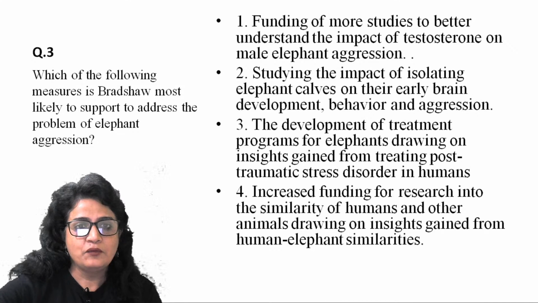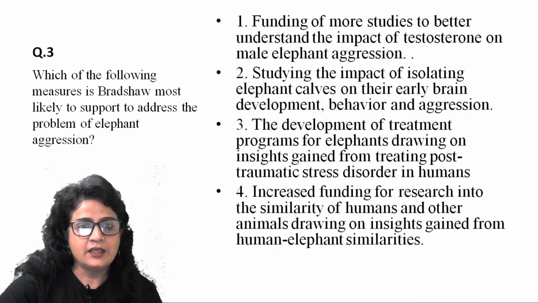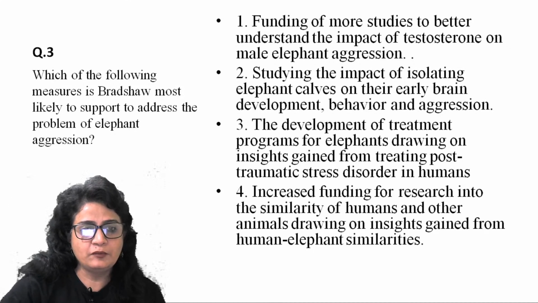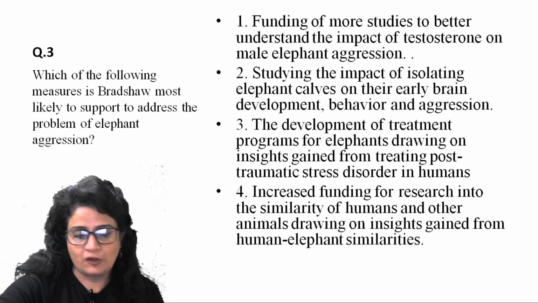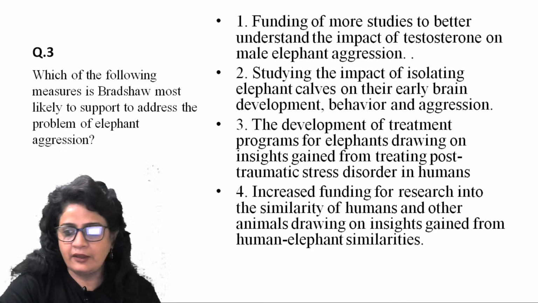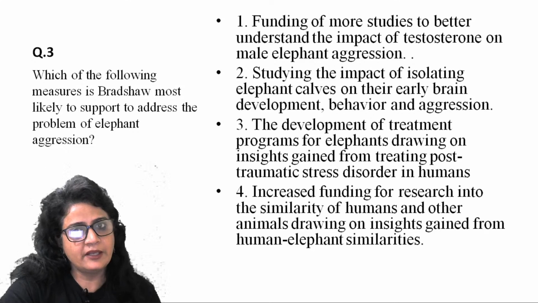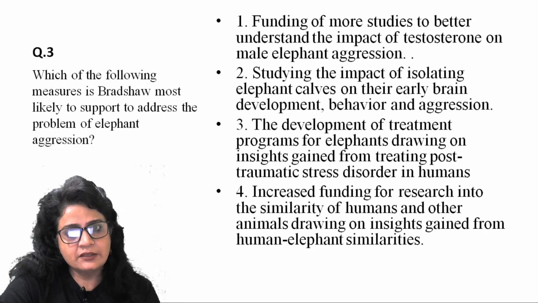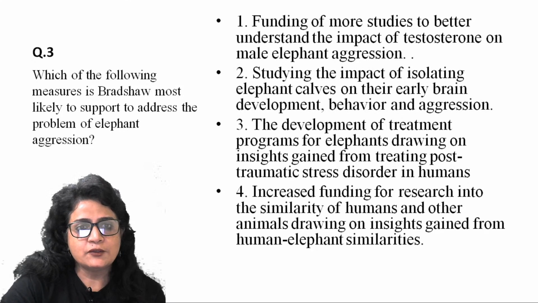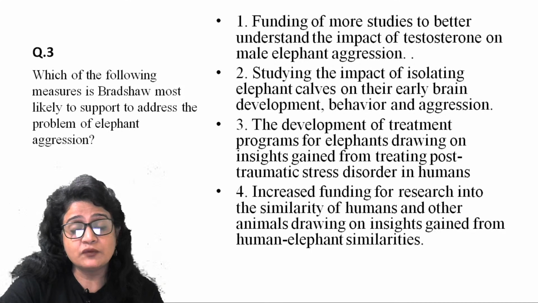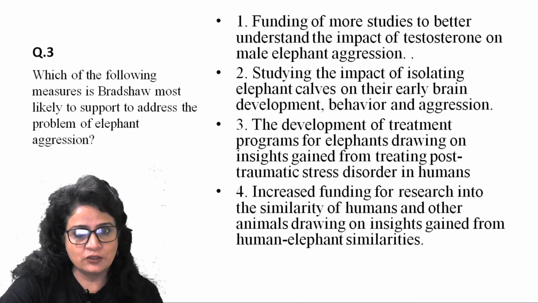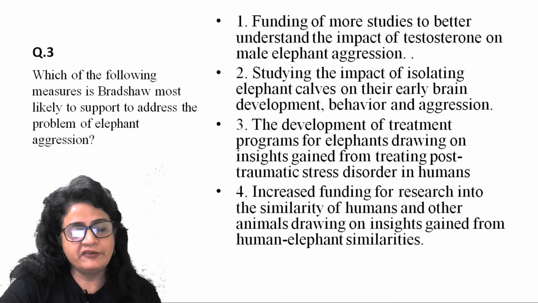Question number 3. Which of the following measures is Bradshaw most likely to support to address the problem of elephant aggression? Okay, fine. So the question here is asking, now, very clearly in the first paragraph only, the author stated that elephants are getting aggressive and hostile. This relationship has gone from coexistence to hostility, right? So most likely, which of these measures, which of these steps, is most likely to be taken by the researcher to address the problem of elephant aggression, right?